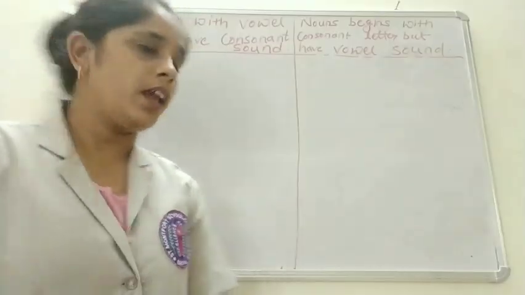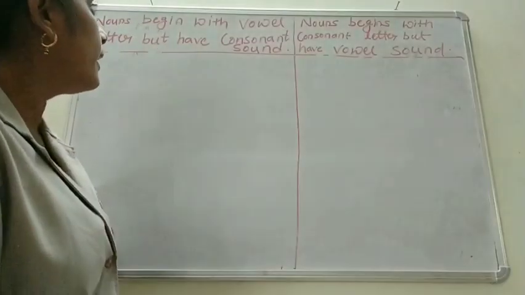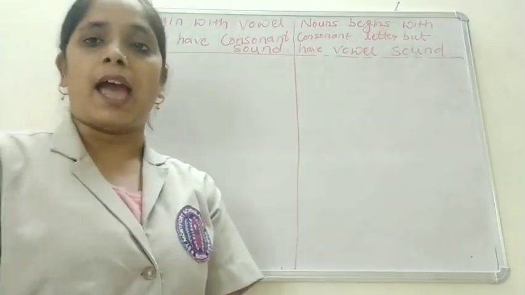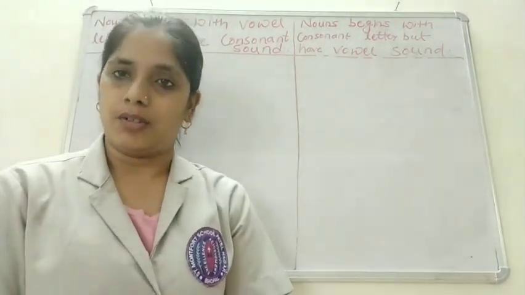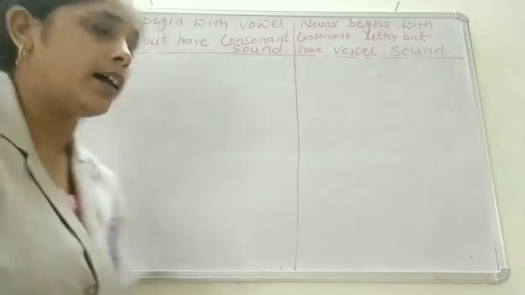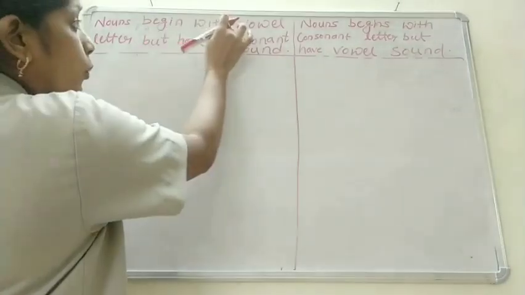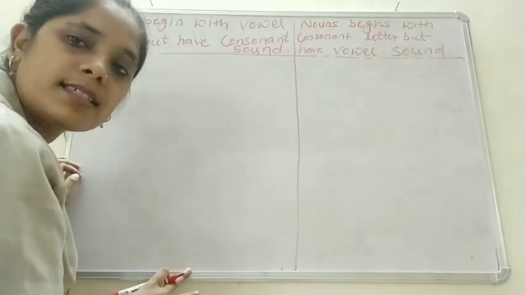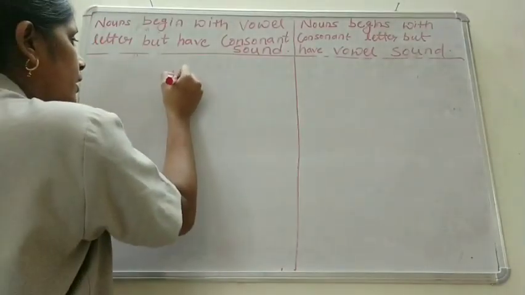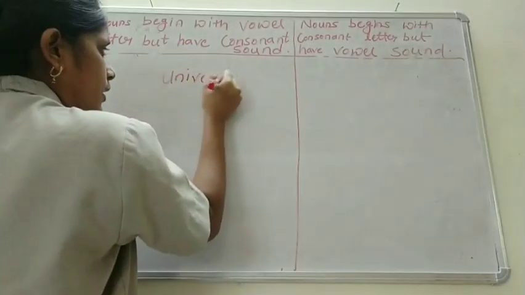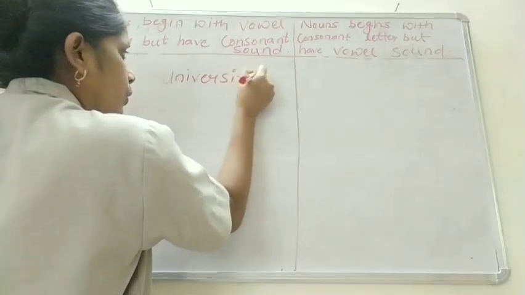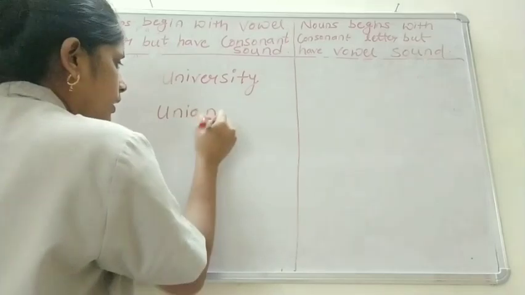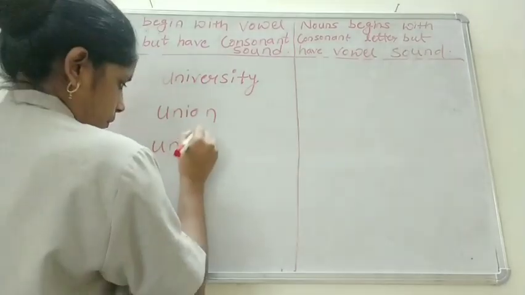Now children, see here, some nouns are there which begin with a vowel letter but they have consonant sound. For example, university, union, uniform.